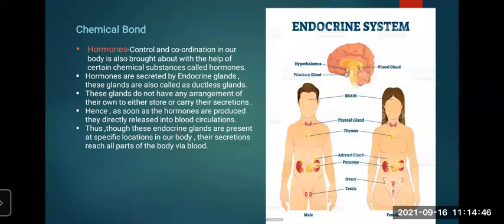In that, you can see the hypothalamus, pineal gland, pituitary gland, thyroid gland, parathyroid gland, thymus, adrenal glands, ovary and testes. The thyroid gland, thymus gland, adrenal gland, pancreas, hypothalamus, pituitary gland and pineal gland are seen in both male and female, but the ovary is seen only in females, and the testes are seen only in males.